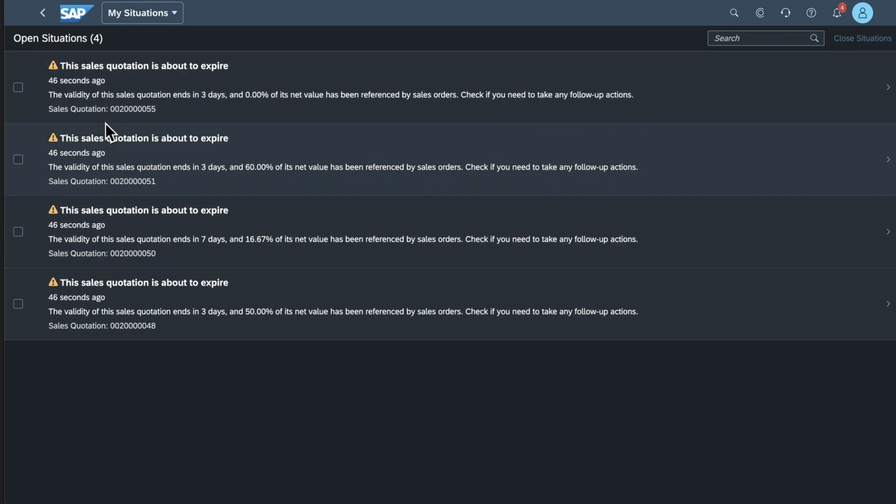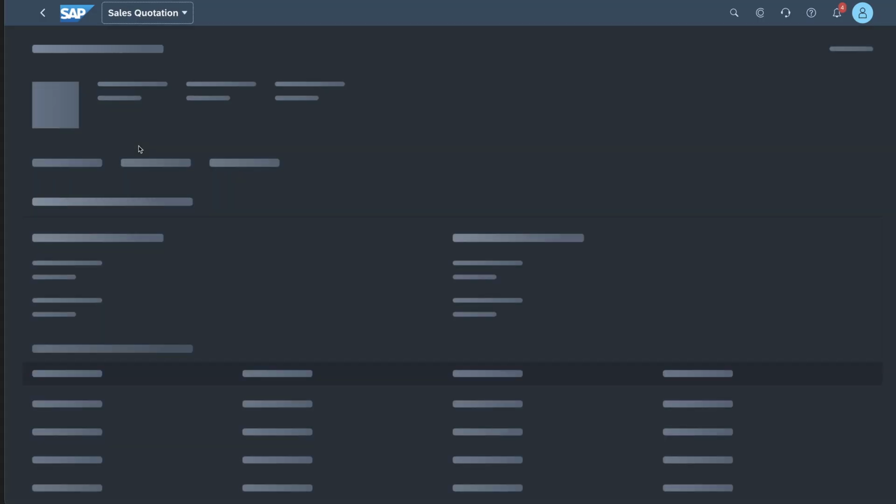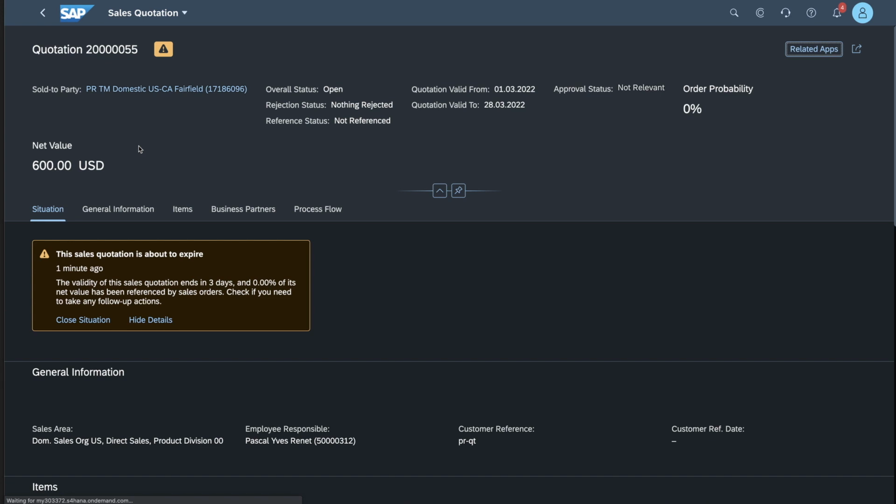So for example, if I click on this one, this takes me to the quotation. You can see here the in-app notification message that we could have customized in the situation type, but chose not to. In any case, I have landed right into that quotation.